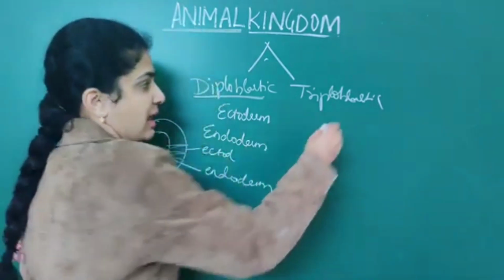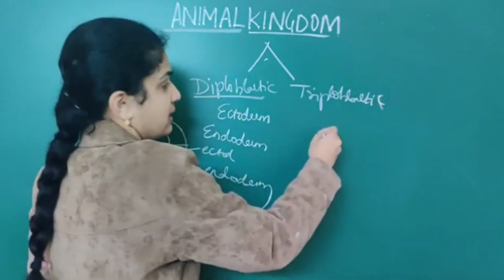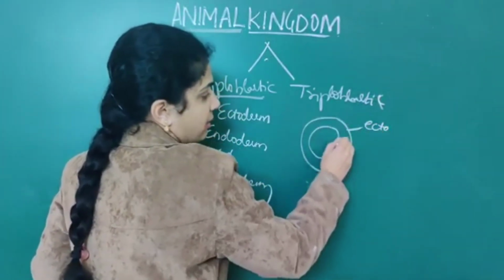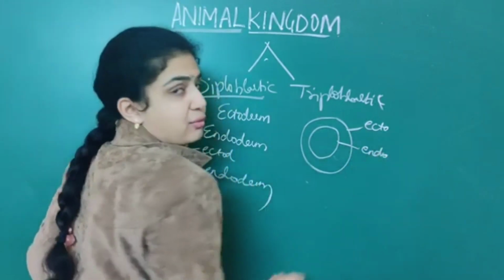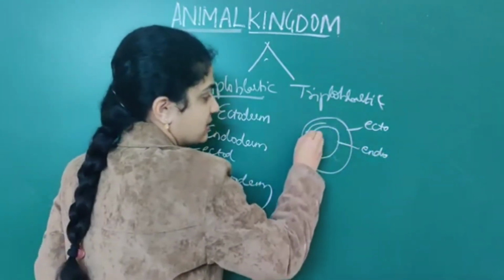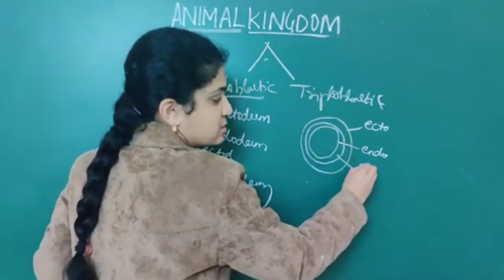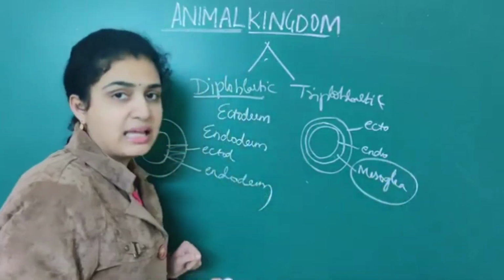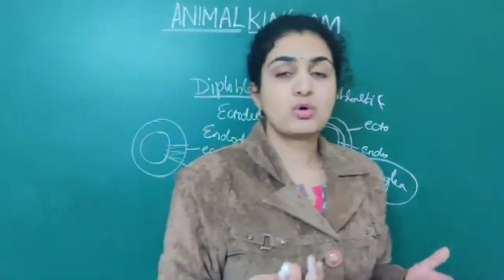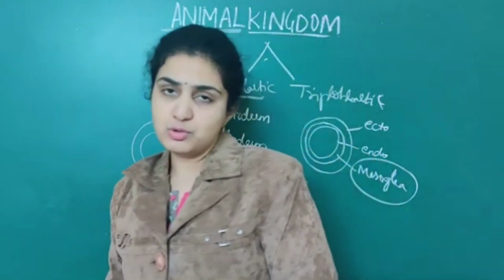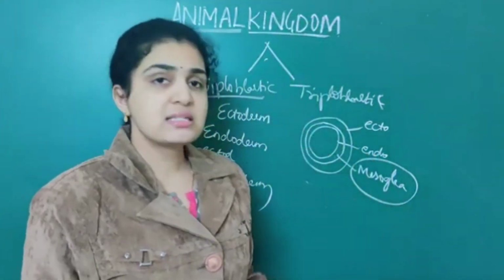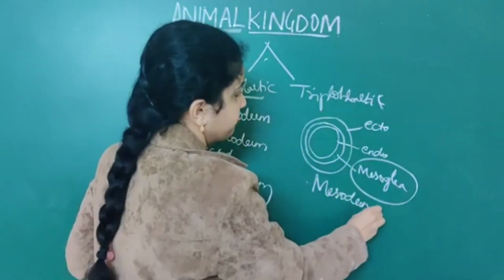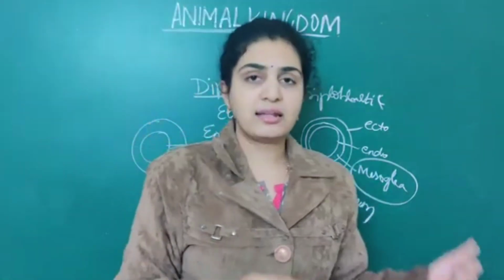When it comes to triploblastic animals, one outer ectoderm is present, then endoderm is present. In between the ectoderm and endoderm, there is a third layer called mesoglea, or mesoderm. If you see mesoglea in NEET, don't get confused; mesoglea is related to mesoderm. So that is about this classification.